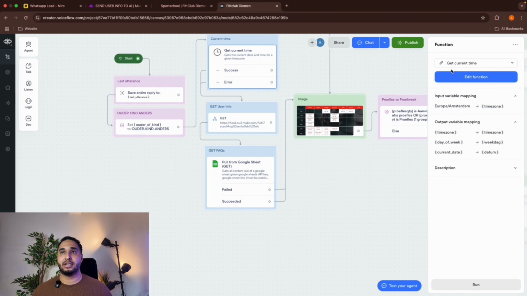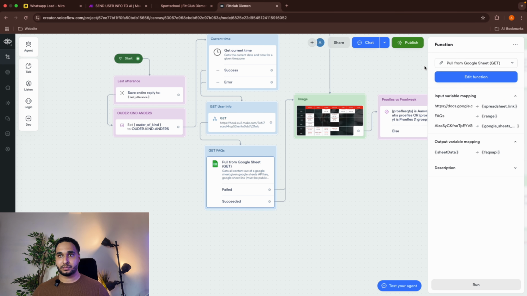The get current time, we have as input the time zone, and then we will get from that time zone the day of the week and the actual date. With the function Google Sheet, you will have to give it your spreadsheet link.